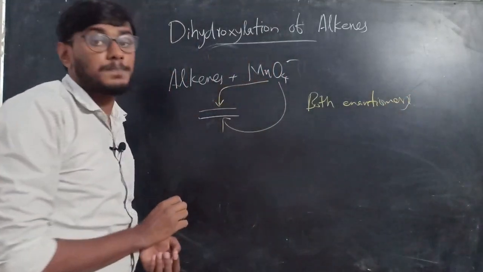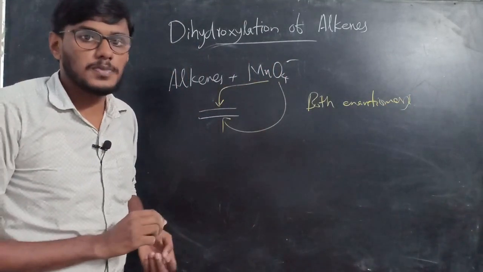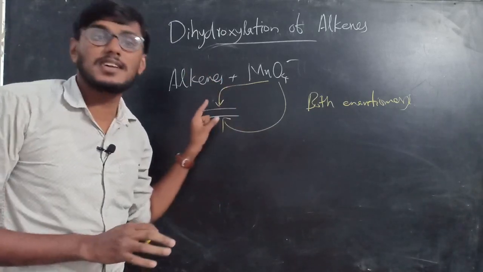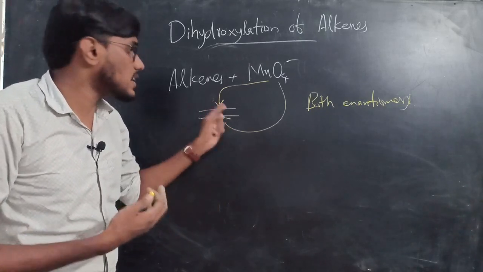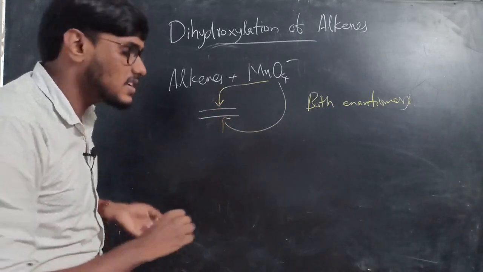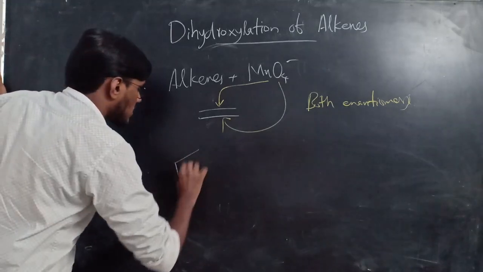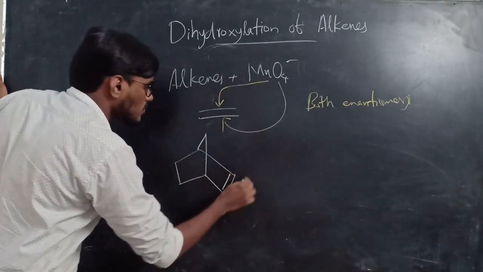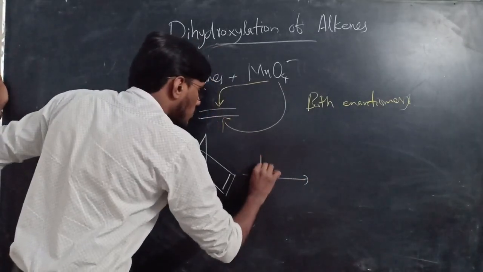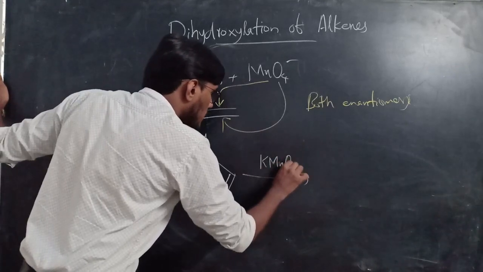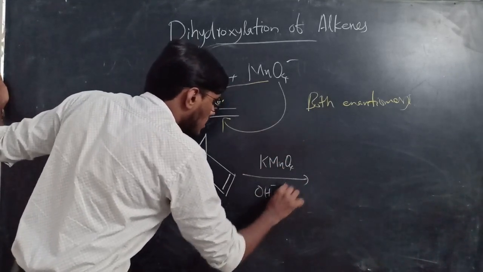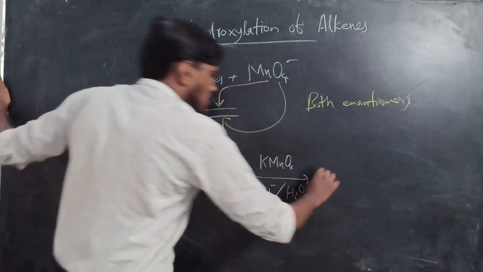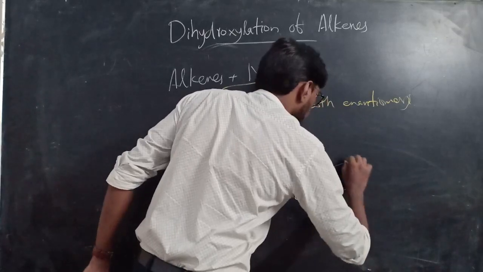But you must remember, if there is a choice, this attack takes place from the less hindered side. For example, if you take this one, norbornene. Okay, this is norbornene. If it is on treatment with MnO4 minus or KMnO4, then OH minus and H2O. On this reaction, the product formed will be